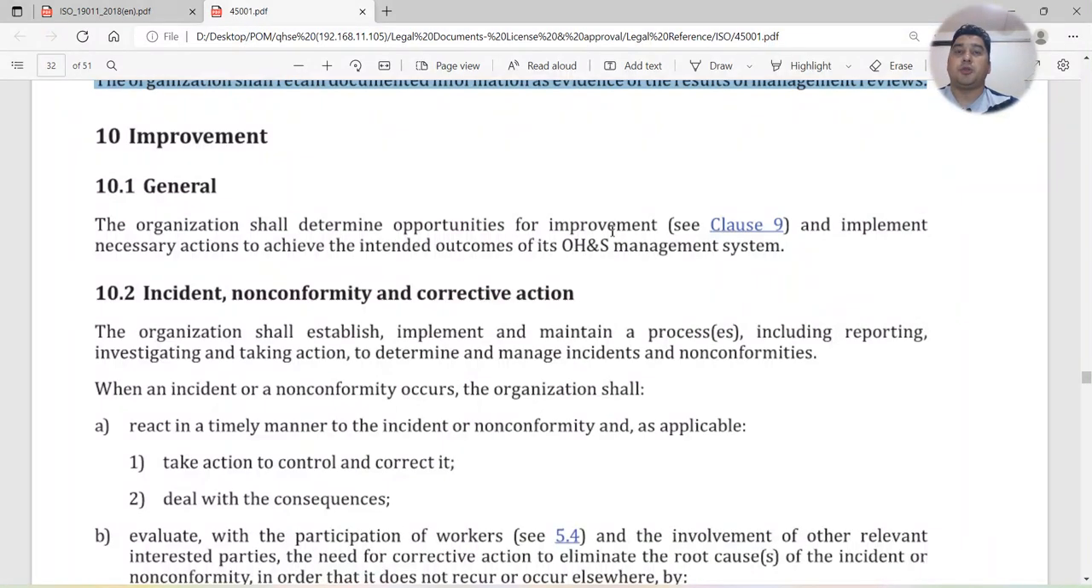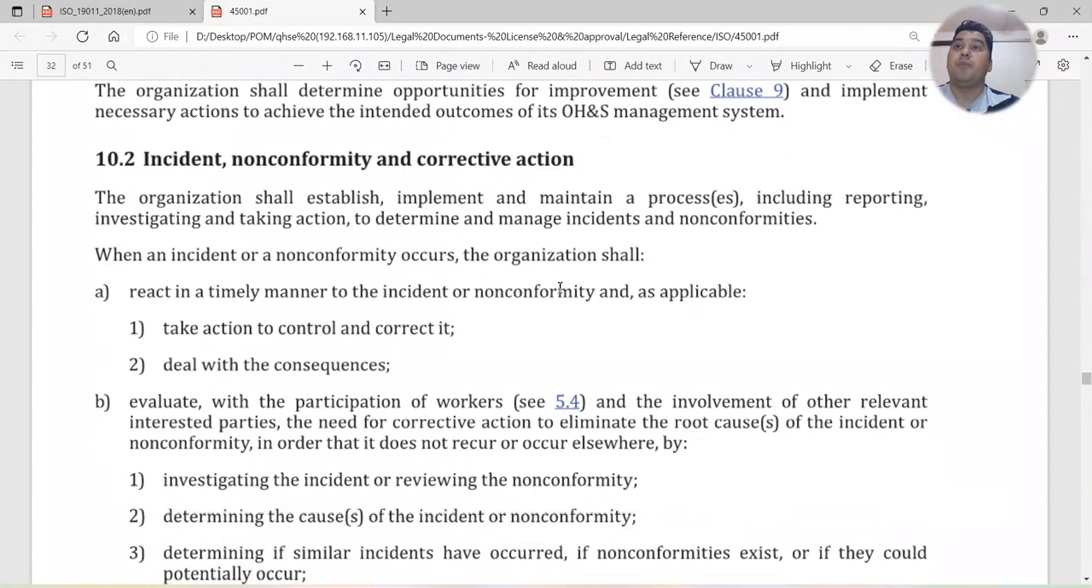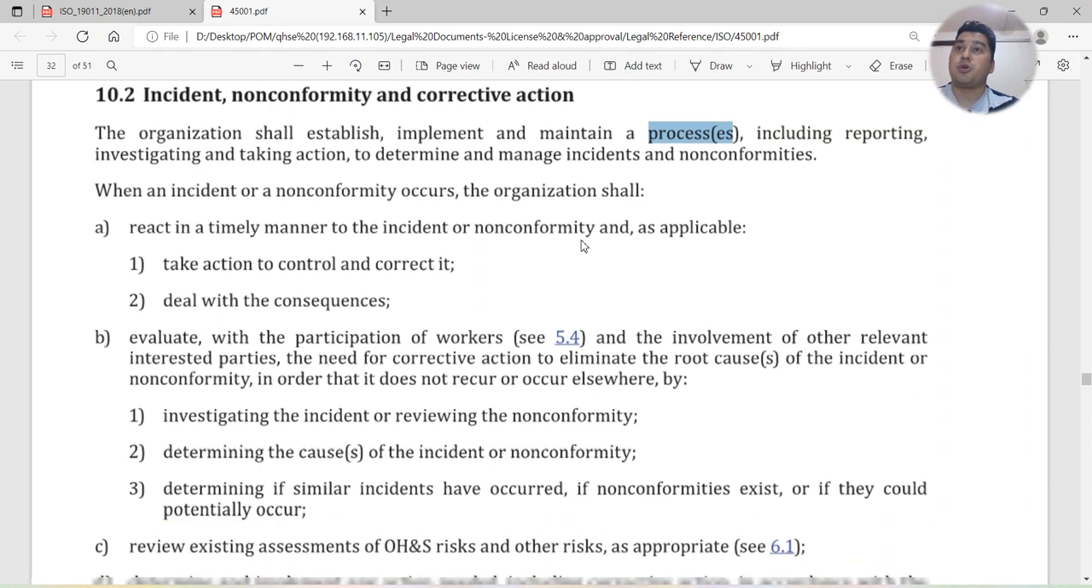The organization shall determine opportunities for improvement and implement the necessary actions to achieve the intended outcomes of its OHS management system. Now, how can your business improve its OHS management system? Incident, non-conformity, and corrective action. The organization shall establish, implement, and maintain a process. So there should be one process to deal with reporting, investigation, taking action, and determining and managing incidents and non-conformities. How you deal with incidents and non-conformities needs to be included in your process.